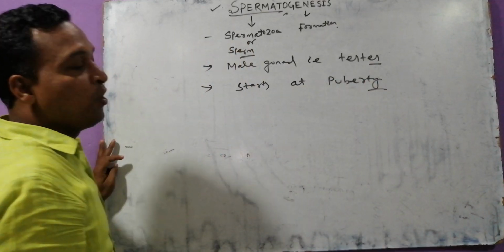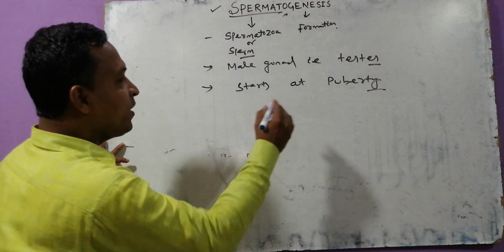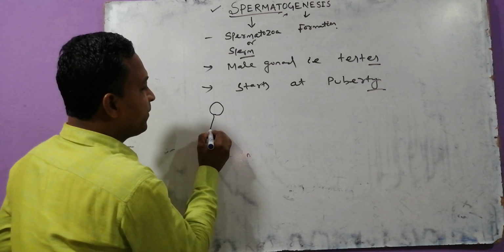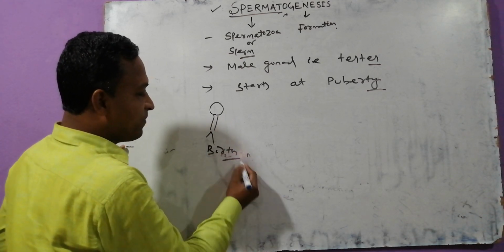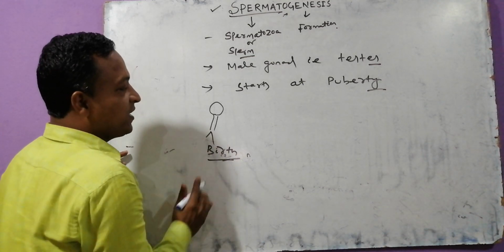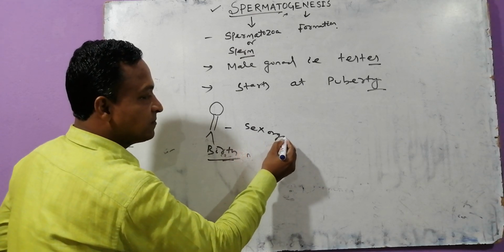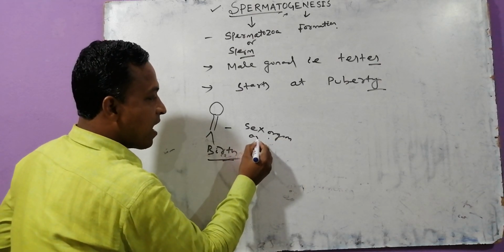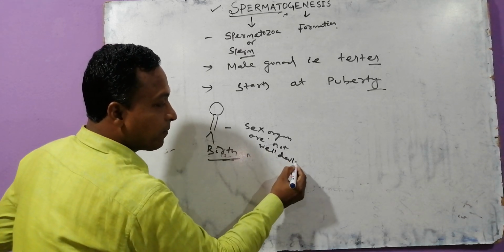So a question comes to mind: what is puberty? At birth, the sex organs are not well developed.